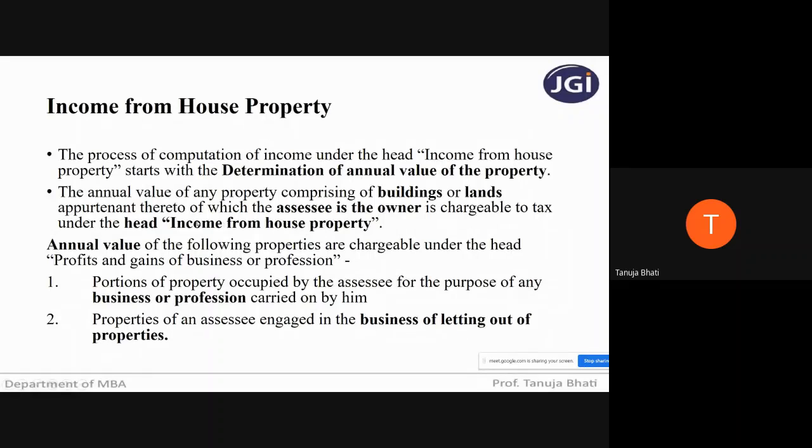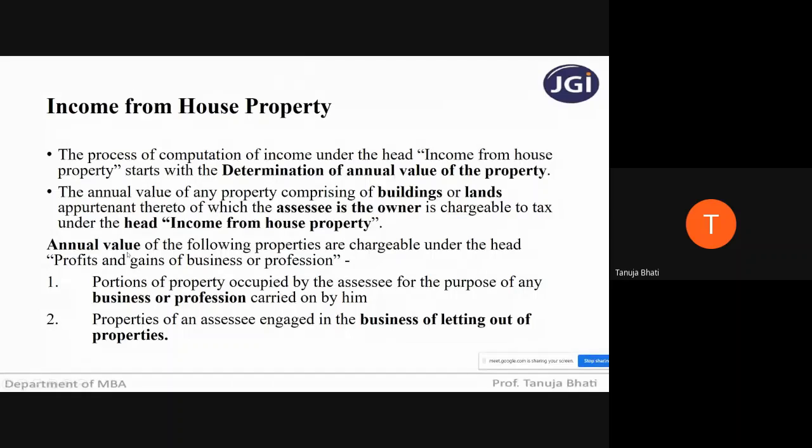But like I told you, for income from house property, the property should be either a building or a land attached thereto. But there are certain exceptions. When I say certain exceptions, it means that even if that particular land or building is owned by an assessee, yet it will not be chargeable to tax under house property. So what are the situations?